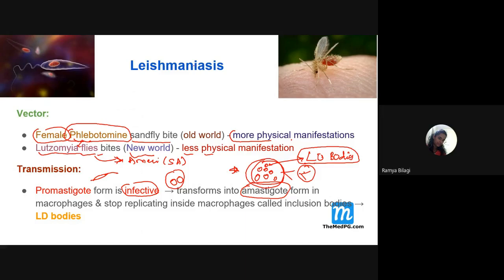for Leishmania. So in which organ will these amastigote forms be very rich, whether it is spleen, liver, lymph node or bone marrow, which is the organ that contains a very good amount of these amastigote forms? Which one, students? Which is the organ? It is the spleen. So spleen is the one which is rich in these amastigote forms, followed by liver, and this is followed by the bone marrow.